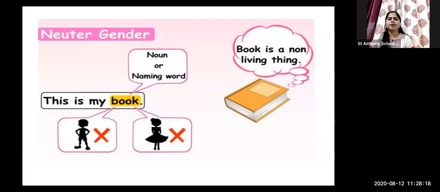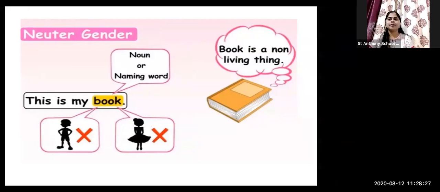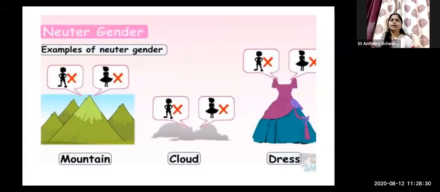Non-living things are things that do not eat, drink or develop. These all are neuter gender nouns. Now the next neuter gender noun example is mountain. Here you can see the cross over the boy and girl. They are not male or female or common. Mountain is a neuter gender noun. Next is cloud. Cloud is a neuter gender noun. Dress is an example of neuter gender noun.